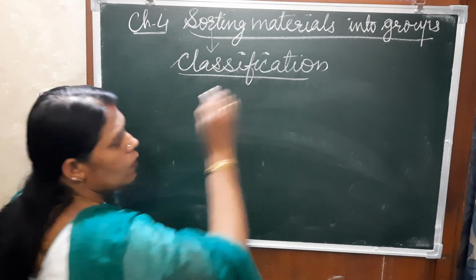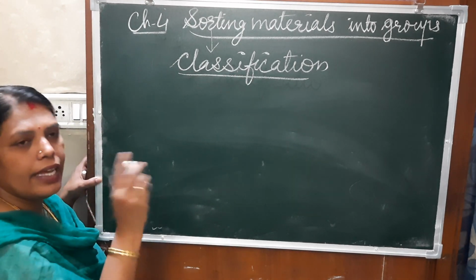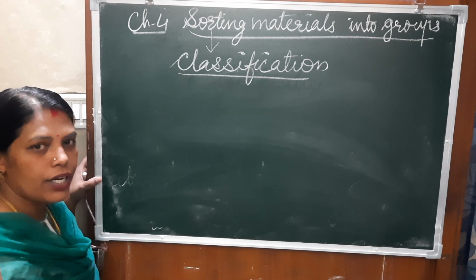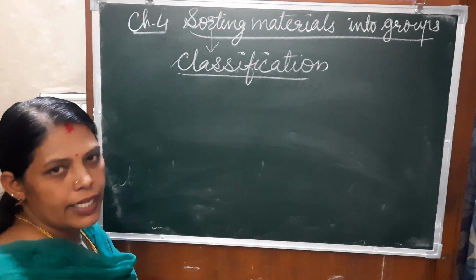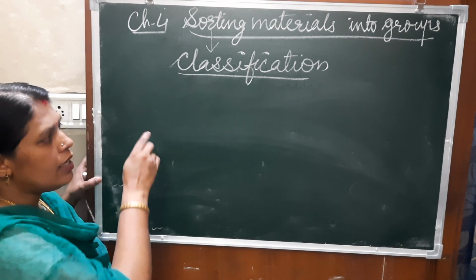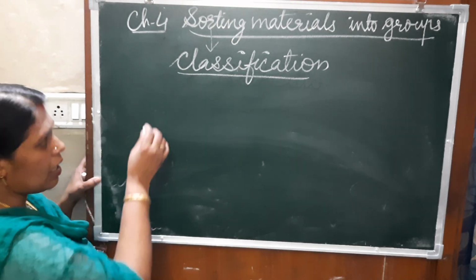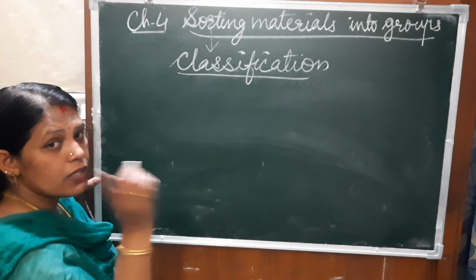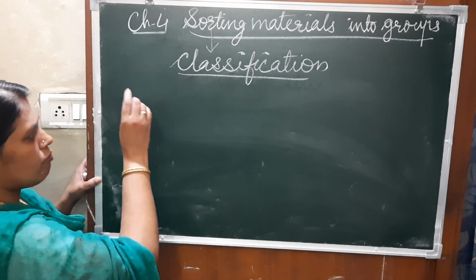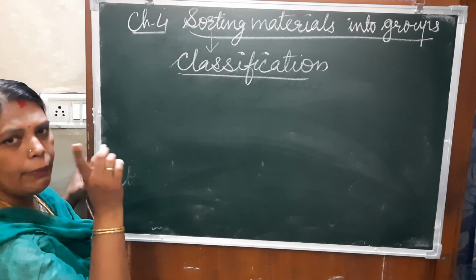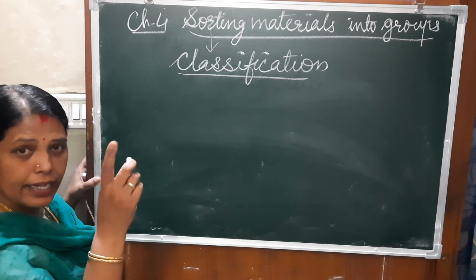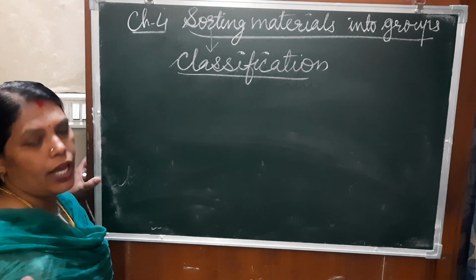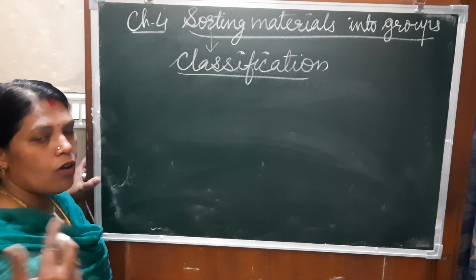When we say classify, the materials are of different types: natural materials, man-made materials, this way. When we come across materials, by one material we can make a number of products or objects.